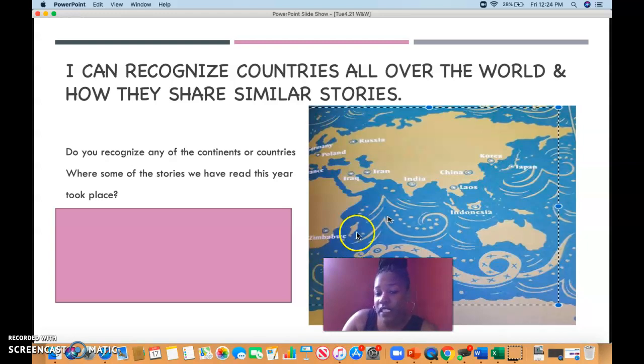So on our map you can see Zimbabwe, Iraq, Iran, India, China, Korea, Japan, Indonesia, Russia, Germany, Poland. There are so many places, and if I had the book in front of us, you would see a second side of the book that shows more countries and continents that we may have read books from there. So can you think back to any of the books? Waiting for the Biblioburro, My Librarian is a Camel, any of those stories, and where the setting was in those stories.